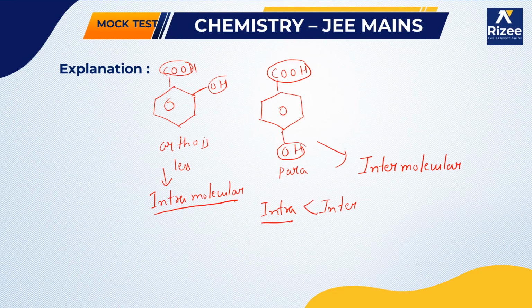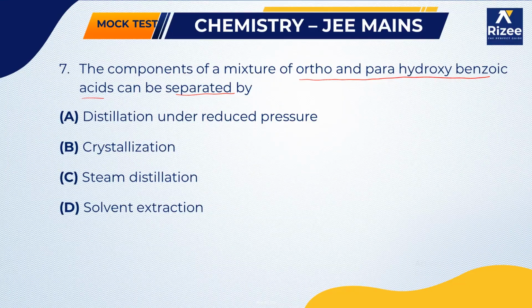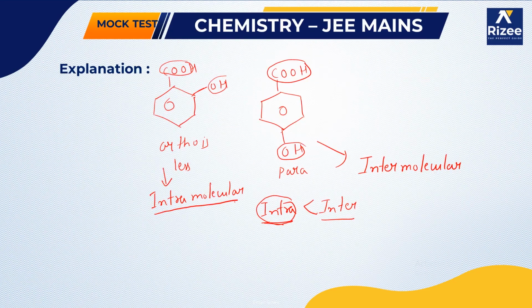The strength of intramolecular hydrogen bonding is less than the strength of intermolecular hydrogen bonding. So that means we can say that the ortho hydroxybenzoic acid is easily volatile and can be distilled first. Easily volatile means it can be distilled in the presence of steam. So that's why the two components can be separated by the steam distillation method.